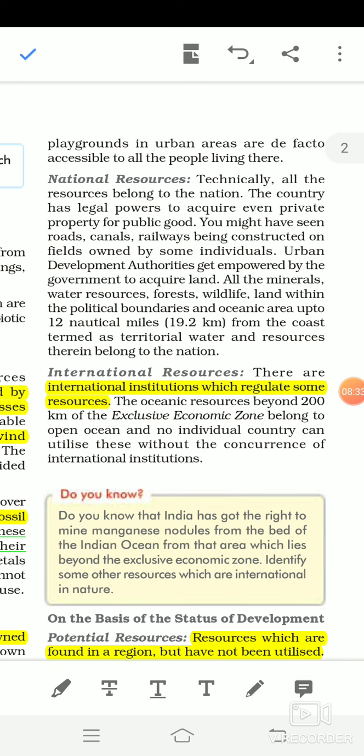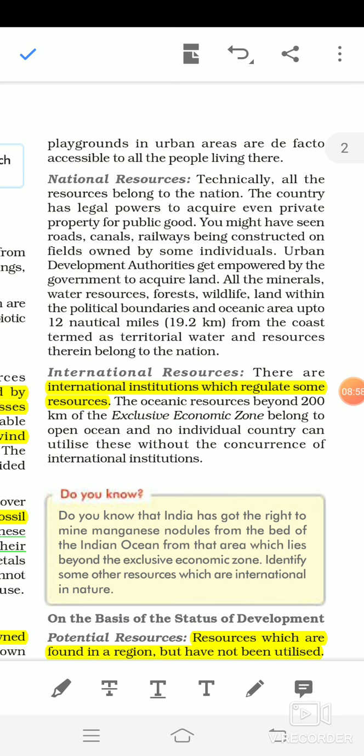Even if it is your individual one, your private property, it also comes under the national resource, the whole country's resources, because we are part of a nation. Suppose the government is making a road and your land is coming in between, then what will happen? Can the government take that land or not? The government can take it, but the government will give some compensation to you.